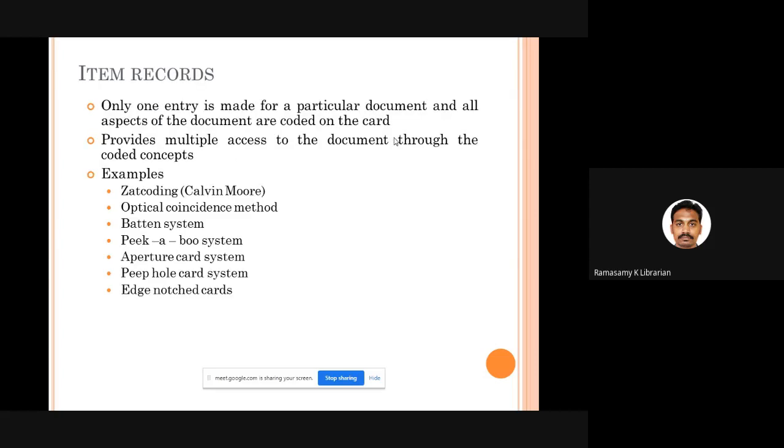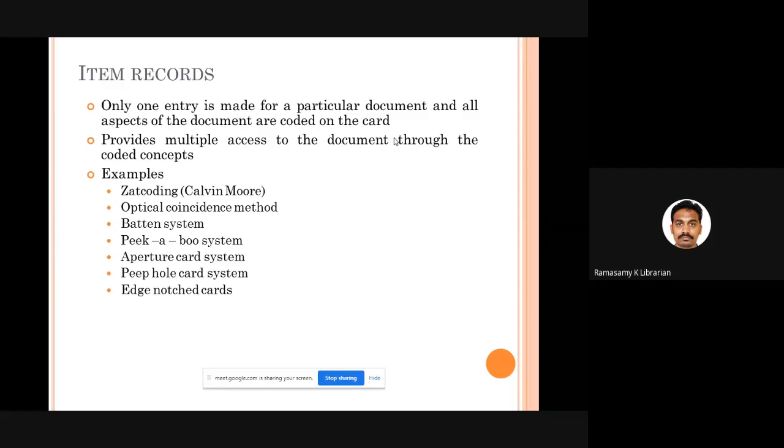Okay, fine. Then comes item records. Here, if you have one book, you'll have one card. If you have two books, you'll have two cards. For one book, you have one card. The accession number is written on the top of the card. And in the card, you have all the keywords, maybe 20, 30 individual single keywords, 10 words, 5 words, whatever words you feel are required to describe that particular subject.